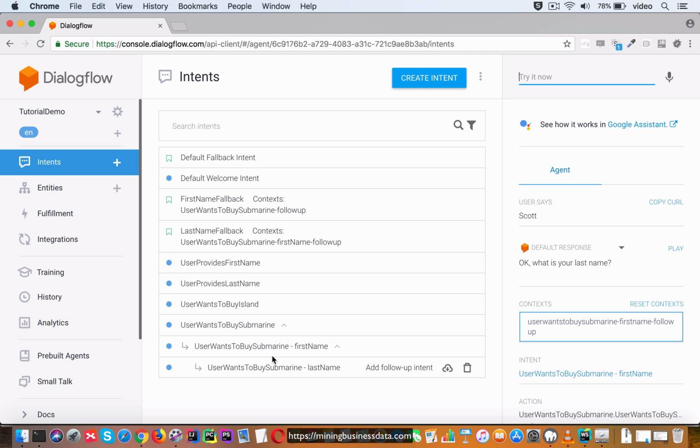That is, these two both have input contexts which are technically active at the point in the conversation where the user is typing in this word Scott. Now that means even though we would prefer user wants to buy submarine hyphen last name to fire, the actual intent which fires, as you can see, is user wants to buy submarine hyphen first name. So in this situation, user wants to buy submarine hyphen first name is the surplus intent.